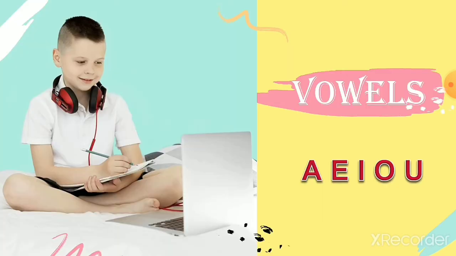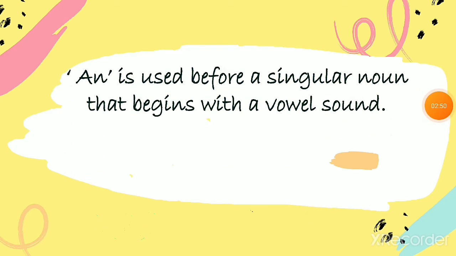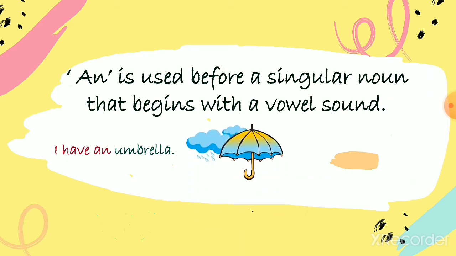Vowels. Kids, you know very well there are 5 vowels that are A, E, I, O, U. An is used before a singular noun that begins with a vowel sound. Yes kids, if the word starts with a vowel sound, we will use an. I have an umbrella. Kids, umbrella starts from a. A is a vowel sound, so we will use an.